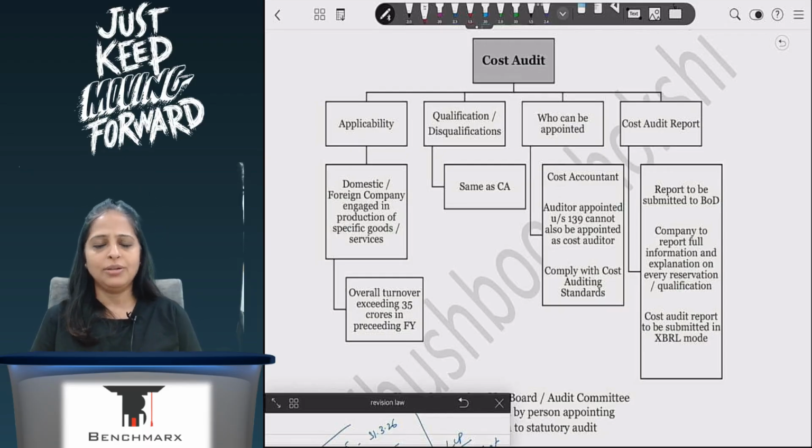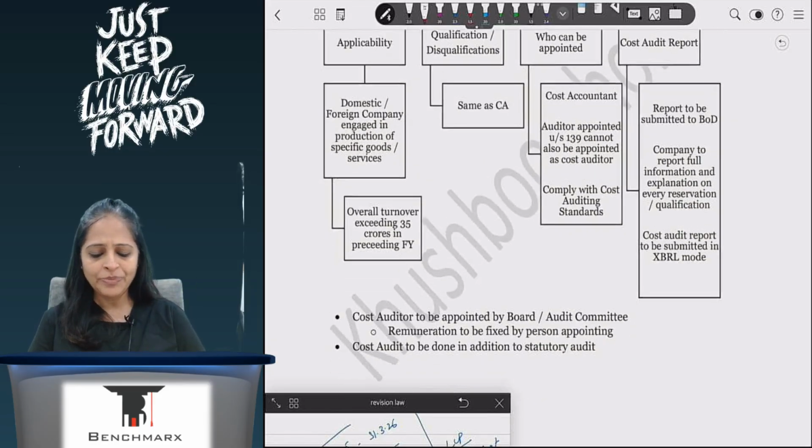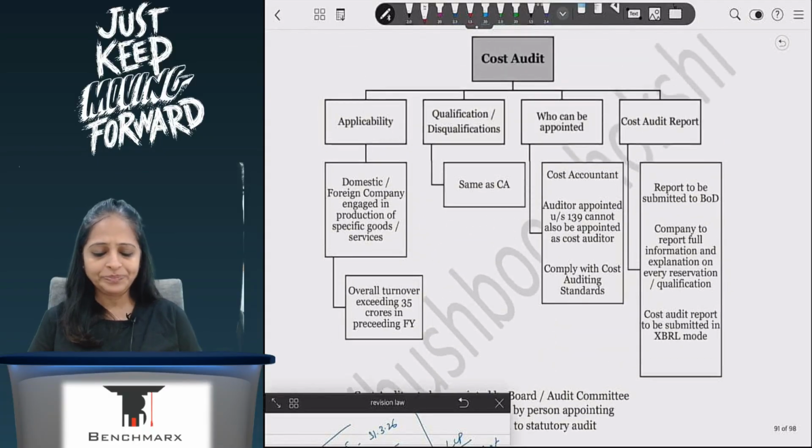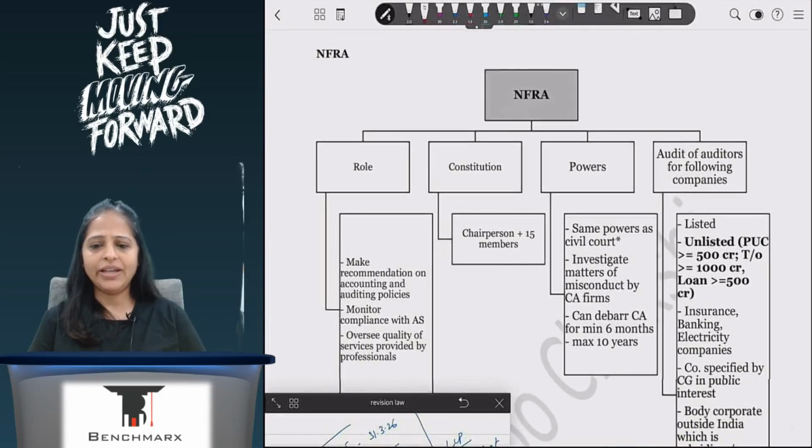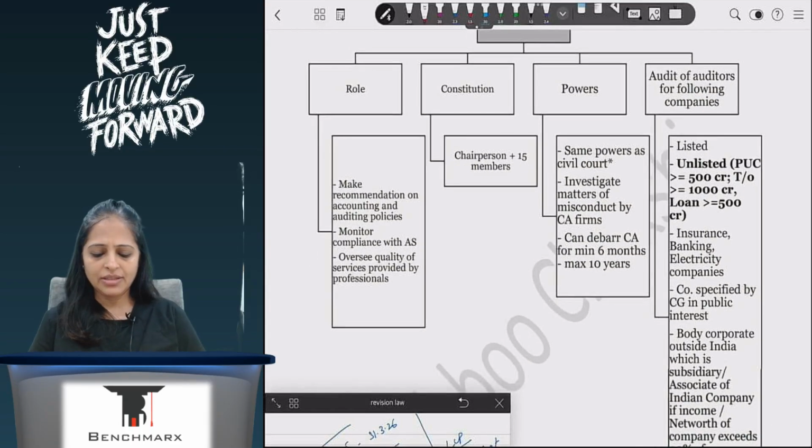XBRL is not for all companies, only listed companies or those with paid up capital of 50 crore, 100 crore, whatever it is. It will be applicable to them. Then the last part is NFRA. NFRA is not at all relevant, but we will just read NFRA. You can just refer to this chart for your exam and go, that's also fine.